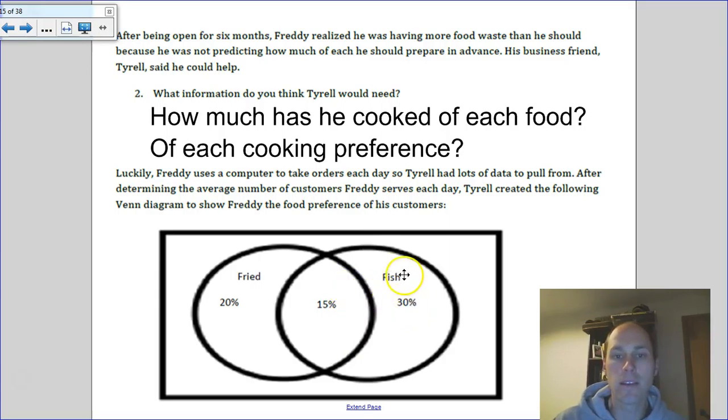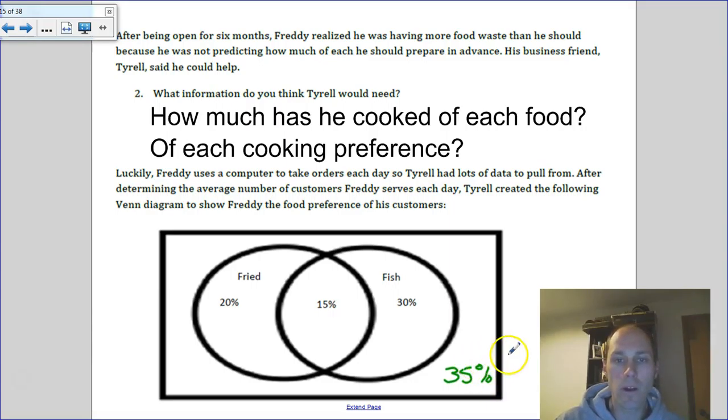And fried fish would be 15% of all of his sales, which would mean grilled fish is 30%. And fried non-fish, this would be fried chicken, 20%. And so what does that leave us with? 30, 45, 65. So this would be 35% in the neither category.